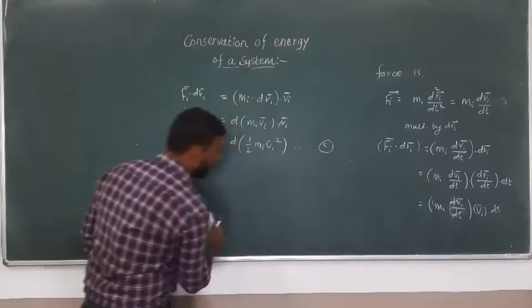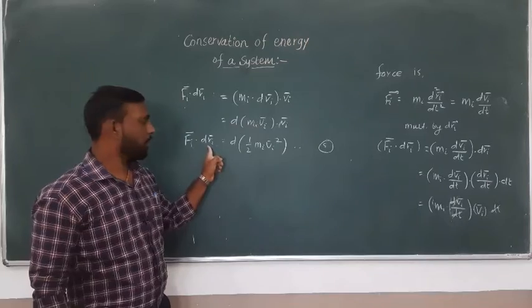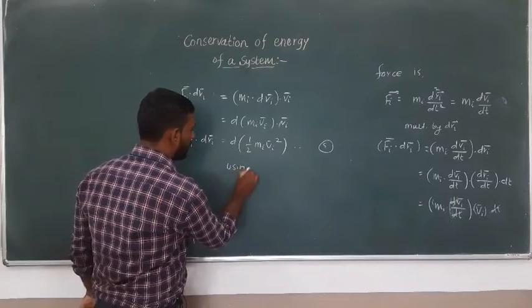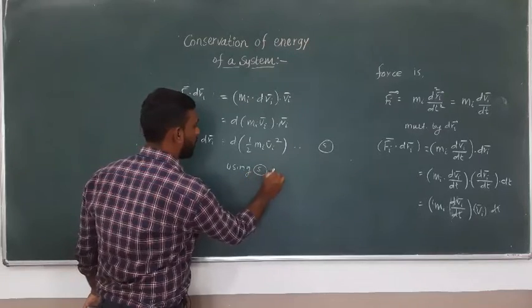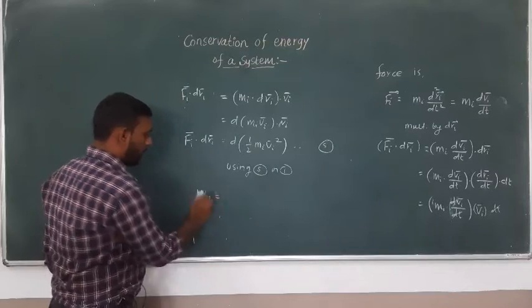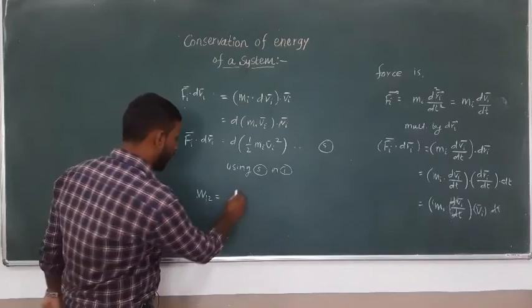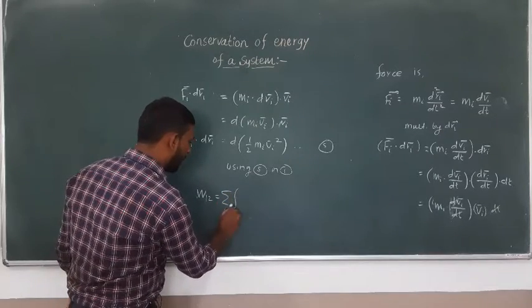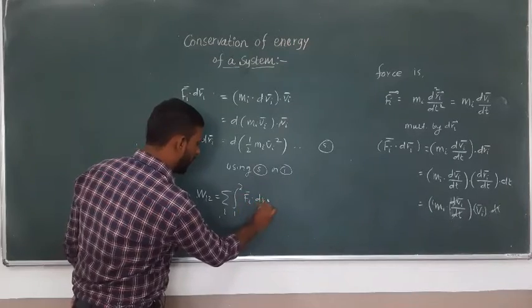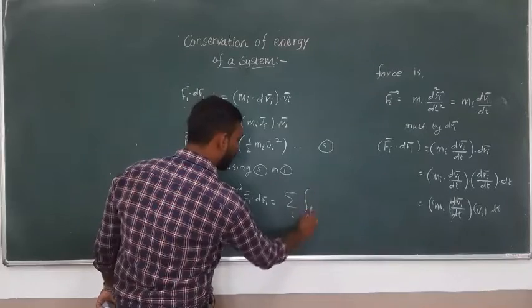So if we use equation number 5 in our equation number 1, instead of Fi dot dri bar, the work done to move a system from configuration 1 to 2 is summation over i, 1 to 2, Fi bar dot dri bar, which is equal to summation over i, 1 to 2.